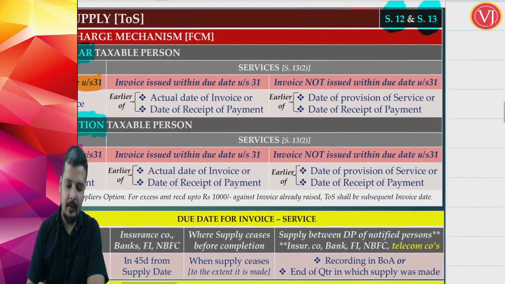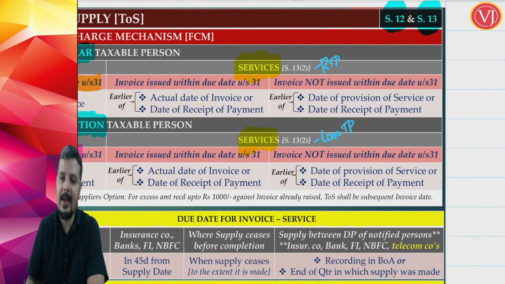Friends, the moment you start focusing on your services, whether you are talking about regular taxable person or composition taxable person, the answer is the same.